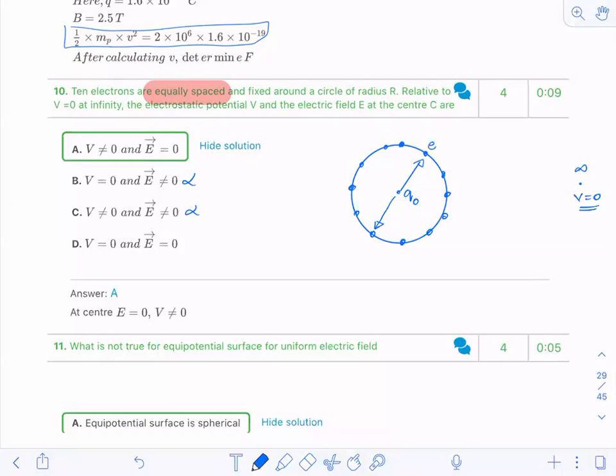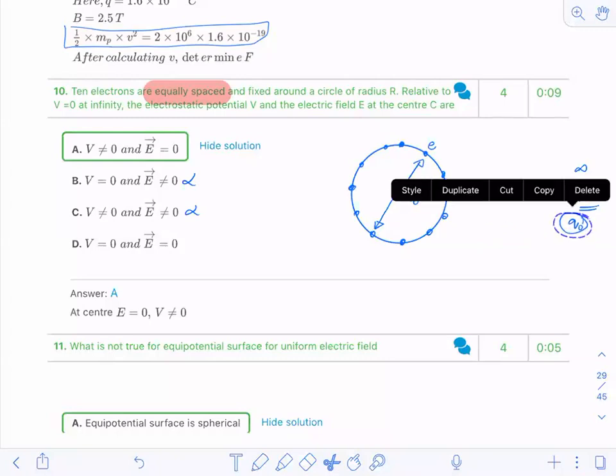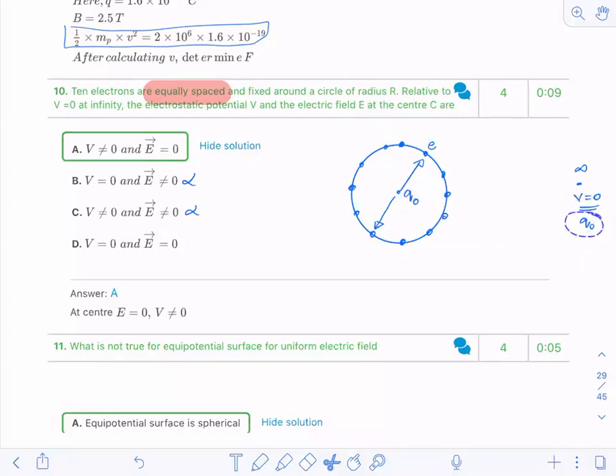Is it fine? Now, if infinity is the zero potential, and you have to bring a charge from infinity to a point at the center, will you do work or not? Yes. Work would not have been done if there were some positive and some negative charges. Here all are negative or all are positive. In both cases, you have to do work.